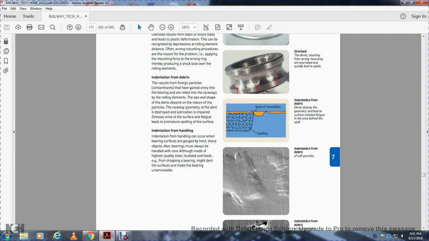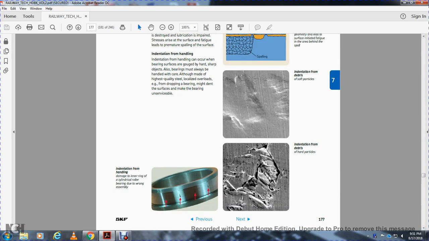Handling indentation can occur when a bearing is struck by a sharp object. Handle bearings with care, although made with the highest quality, since localized overload from dropping the bearing might damage the surface, making the bearing unserviceable. Shown are indentations from handling and damage of the inner ring of a cylindrical roller bearing due to assembly.